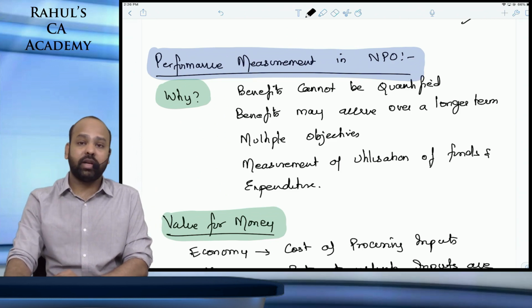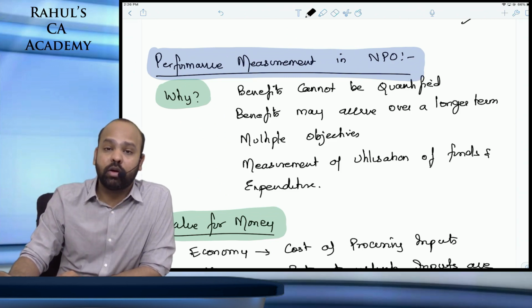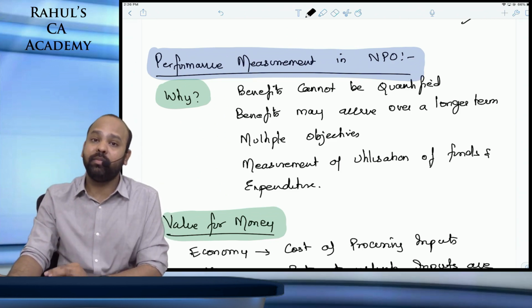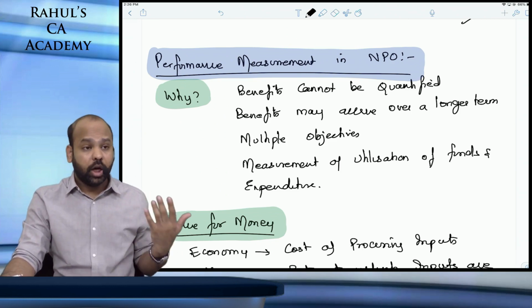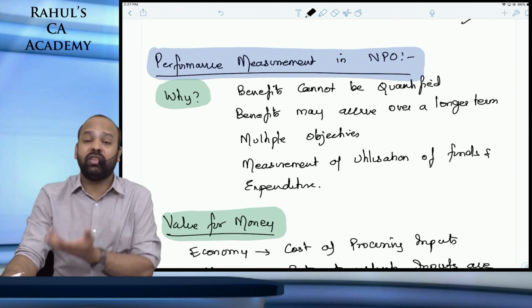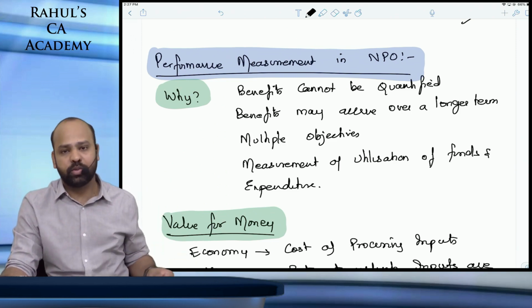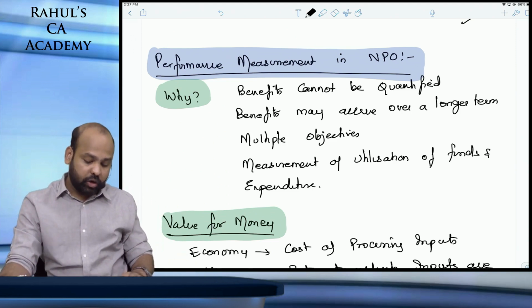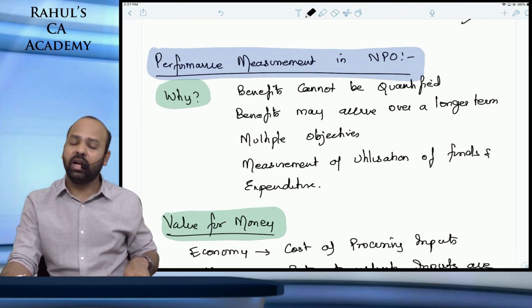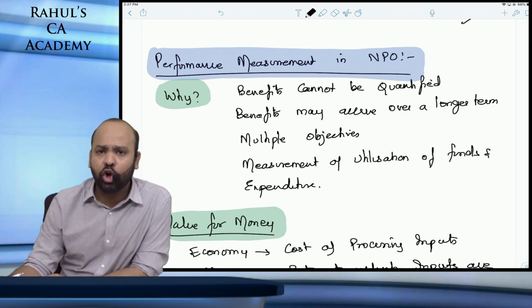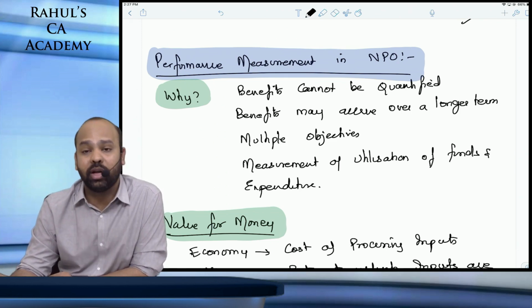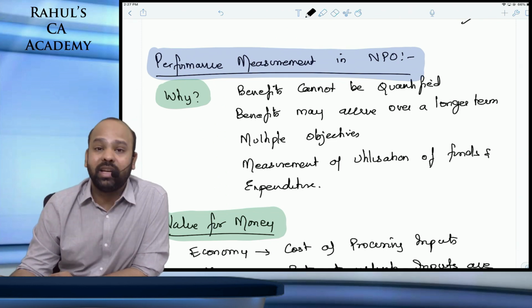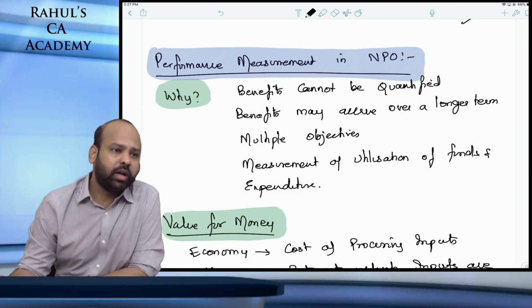Multiple objectives: it is not necessary that a non-profit organization should have only one objective. There can be multiple objectives of that non-profit organization. So again, it would be important to know which is a superior objective and which is not. Measurement of utilization of funds and expenditure. Ultimately, under a non-profit organization, what do we try to measure? Are the funds that we have, how are we utilizing the funds? How are we incurring expenses?